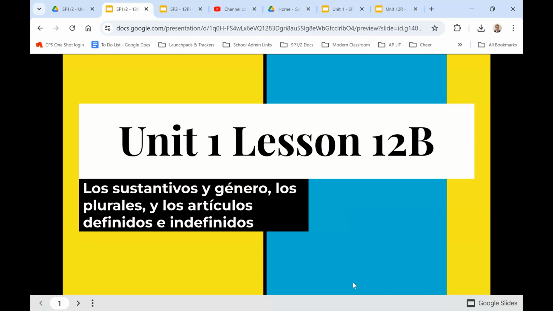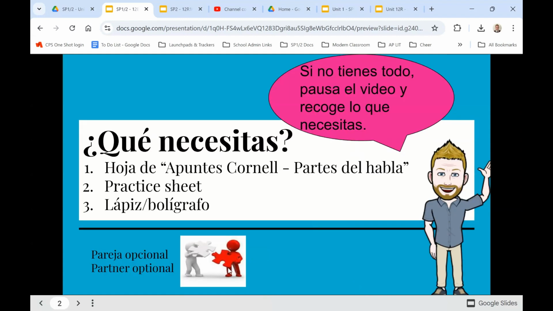Welcome to Unit 1, Lesson 12b, los sustantivos y género, los plurales, los artículos definidos e indefinidos. We're going to be covering nouns and gender of nouns, how to make plurals, and definite and indefinite articles.